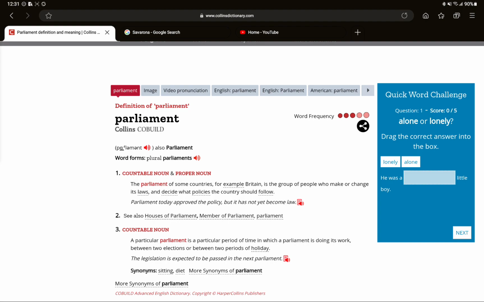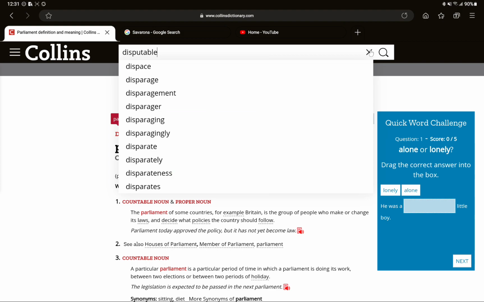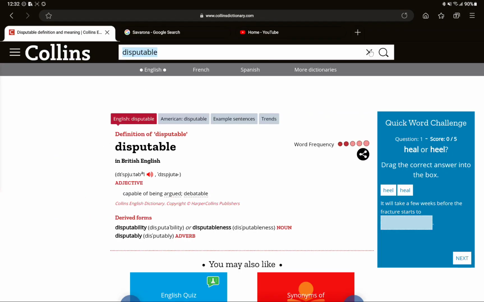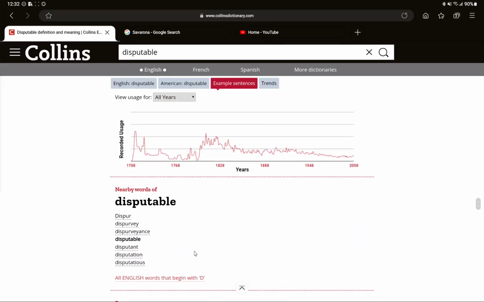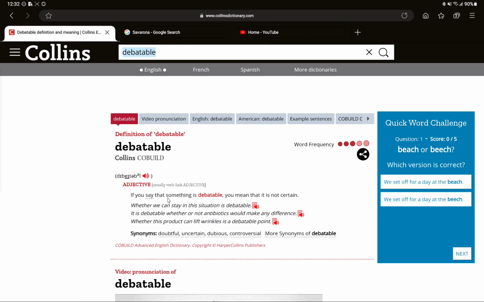That's quite disputable. Probably I shouldn't spend too much time looking for these derived entries from sample sentences. Disputable: capable of being argued, debatable. Disputability. That's up to debate. It is not certain.